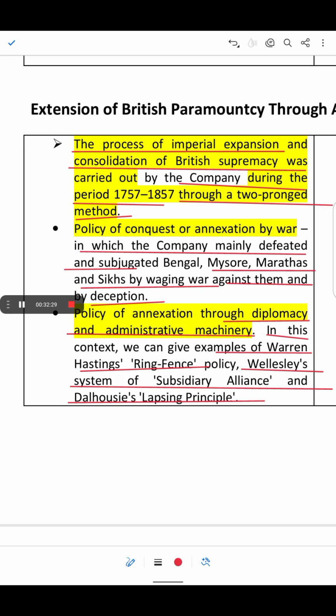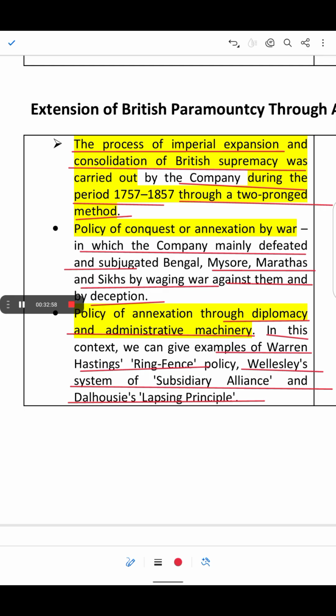They could gain land and influence through smart politics and alliances, becoming more powerful without much direct confrontation. So this explains how the British expanded their rule in India during the 18th and 19th centuries using these important policies. So this is all for this video.